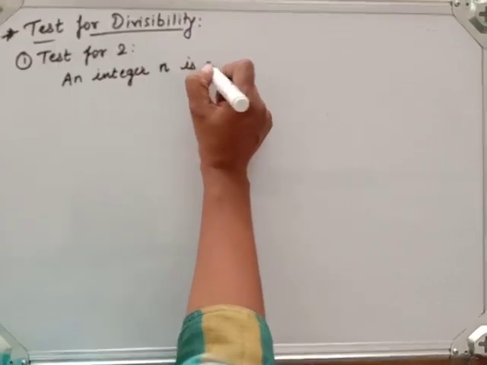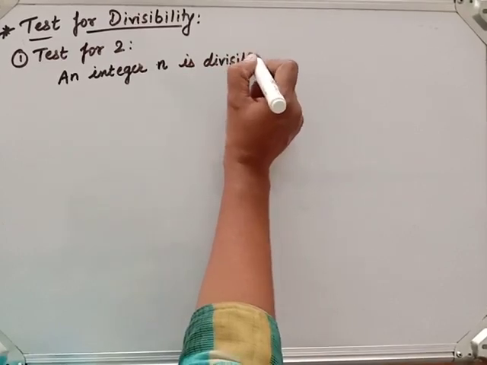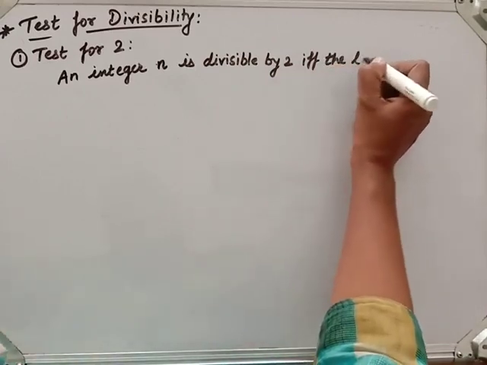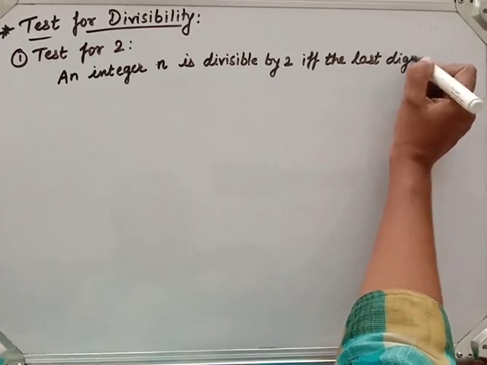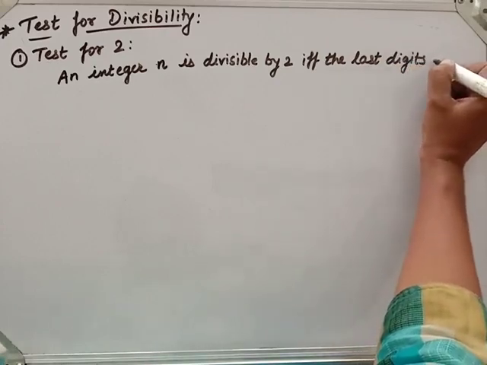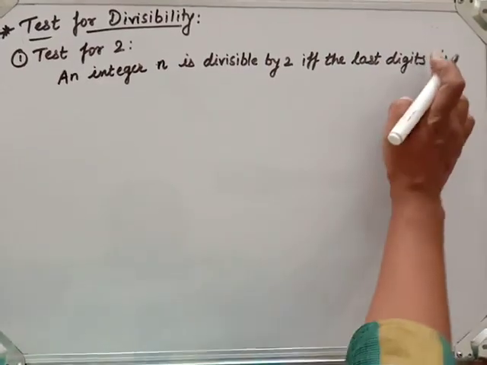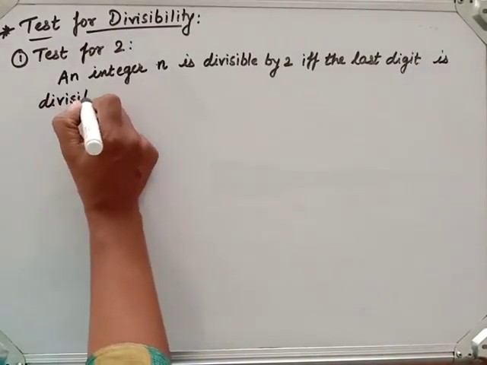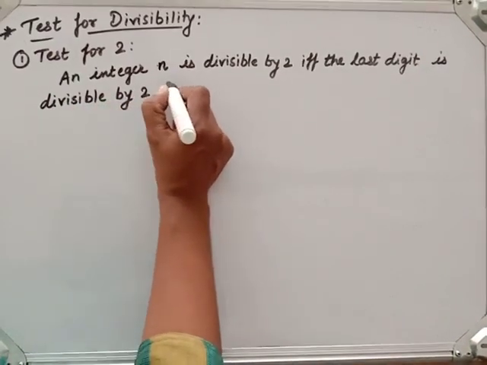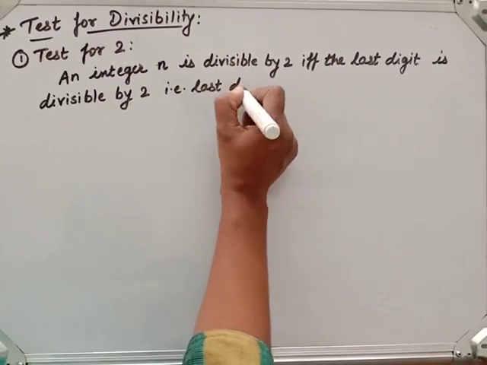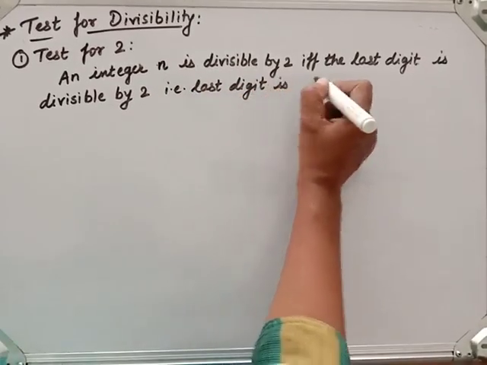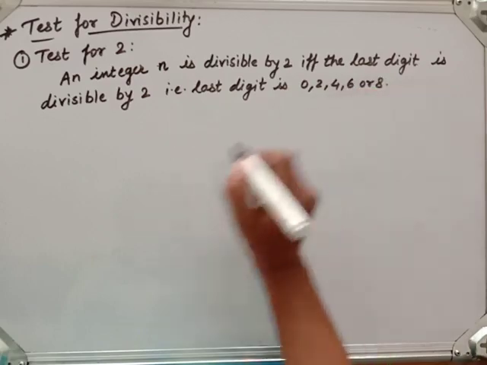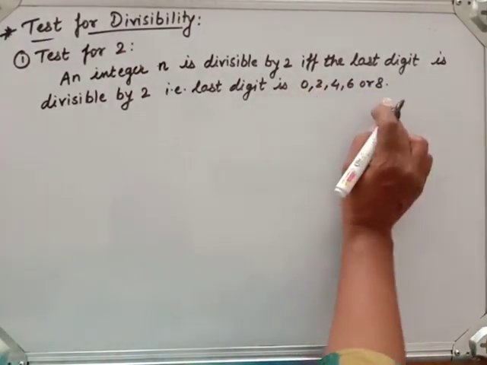The last digit should be 0, 2, 4, 6 or 8, it is among these. Fine.